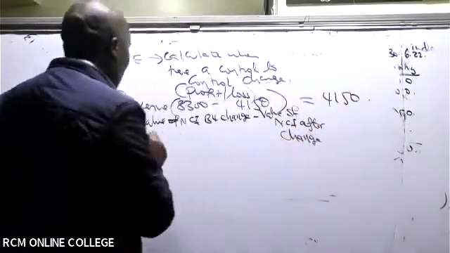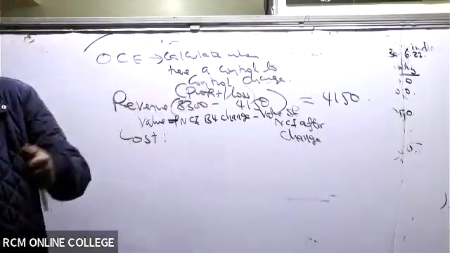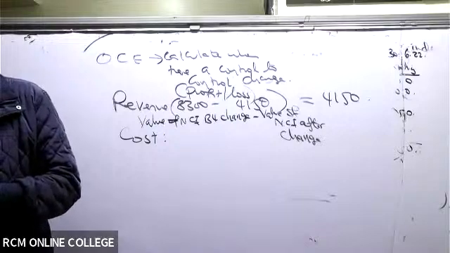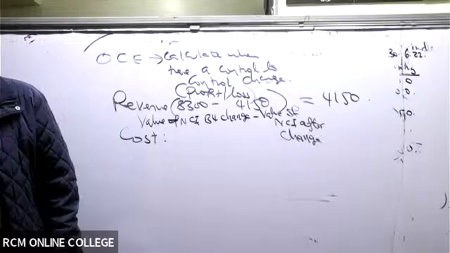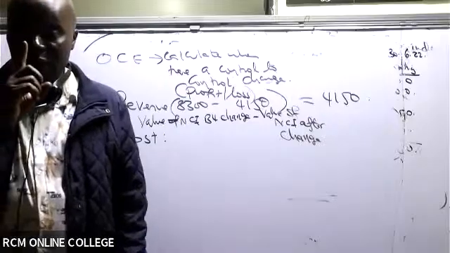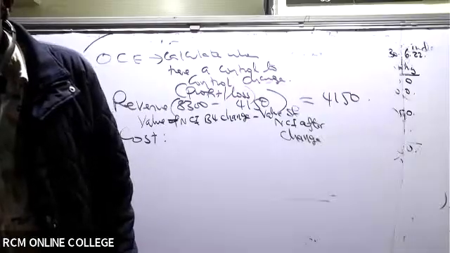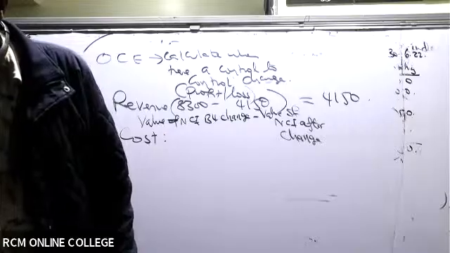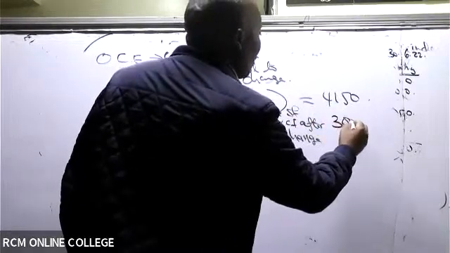So what was the cost to us? How much did we pay for that 20%? We paid 3,000 for that 20%, given in note number 2. We paid 3,000.